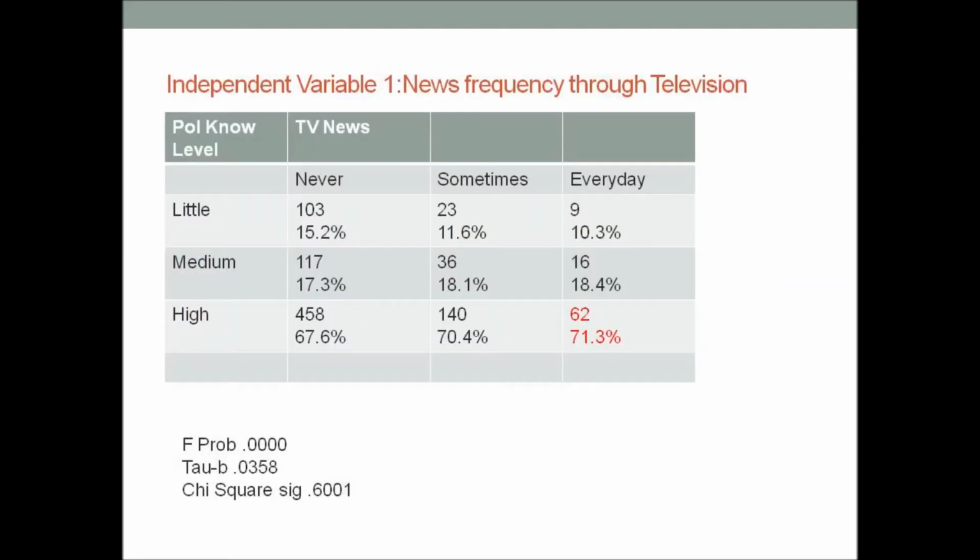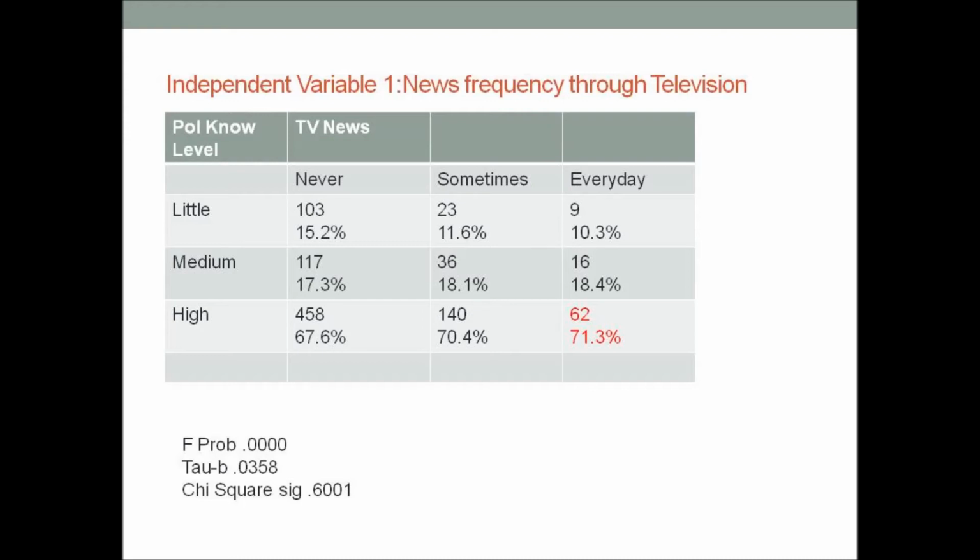My first cross-tabulation shows the level of political knowledge by the frequency of news through television. The cross-tabulation suggests that those that receive the news through television every day yield a higher level of knowledge than the rest of respondents only by a slight margin. Those who receive the news through television sometimes and every day are also more consistently more knowledgeable as the categories tend to increase.